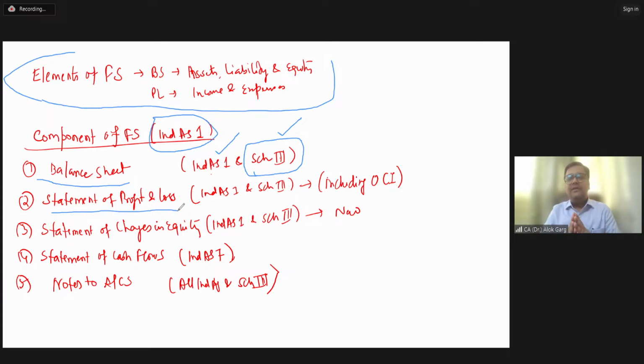In your Schedule 3, the caption is statement of profit and loss, right? In your Ind AS 1, the caption is statement of profit and loss. So there is no profit and loss account. It is statement of profit and loss. Is it a statement of profit and loss or a statement of profit or loss? Is it 'and' or 'or'?